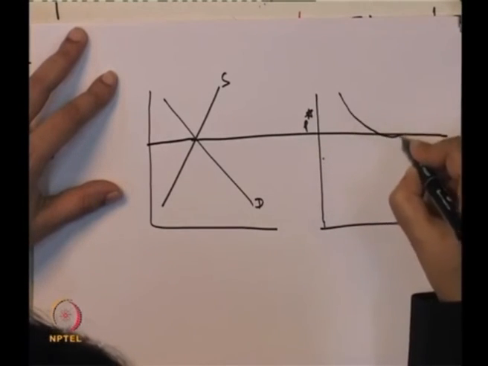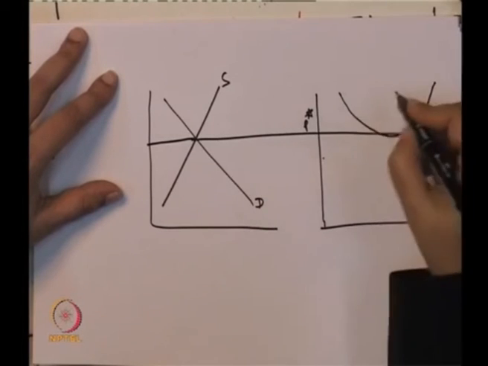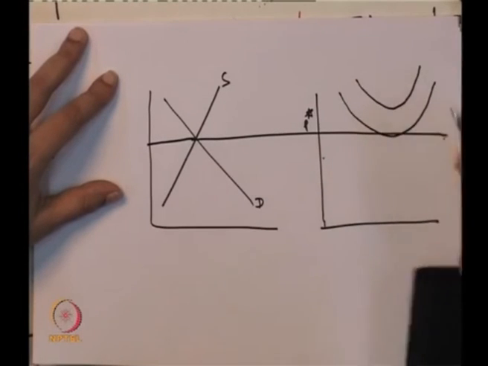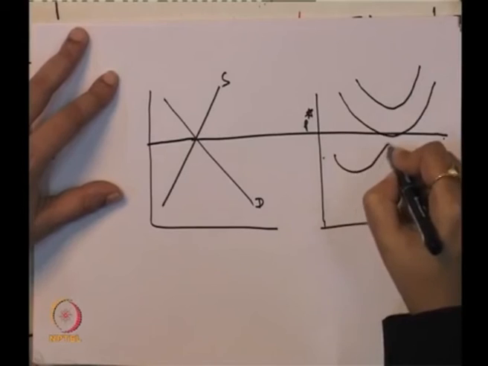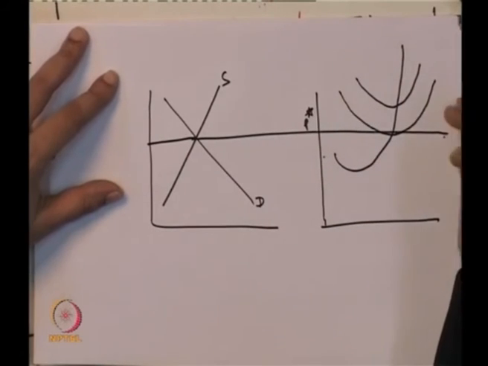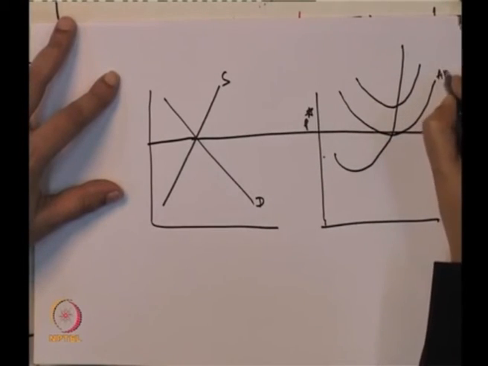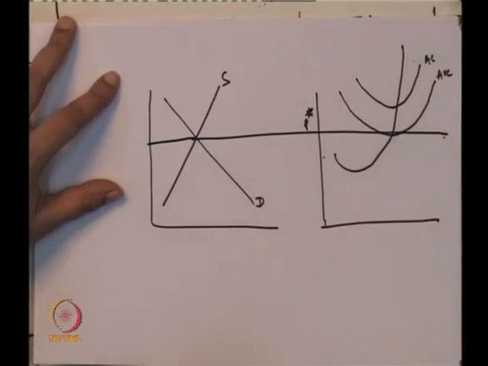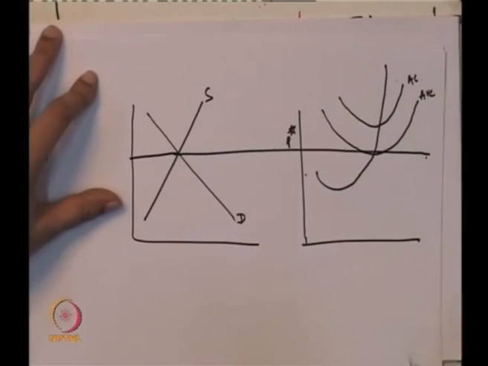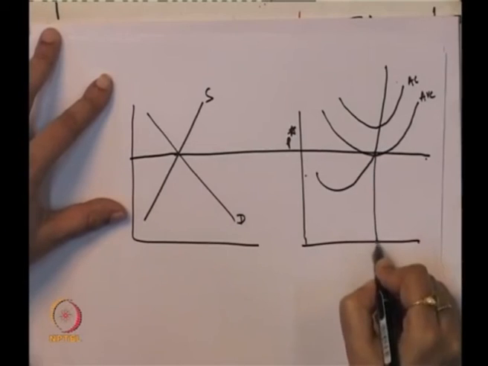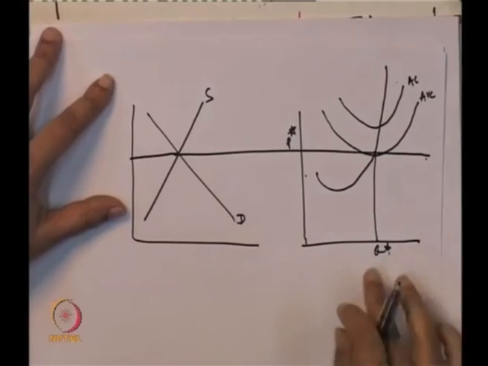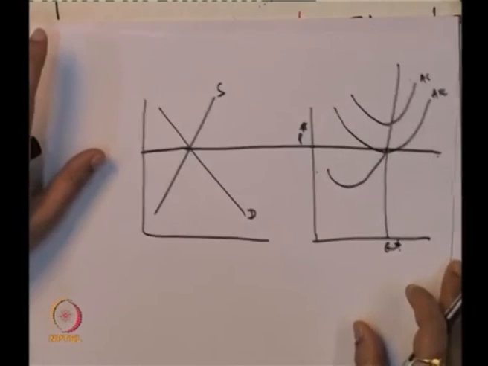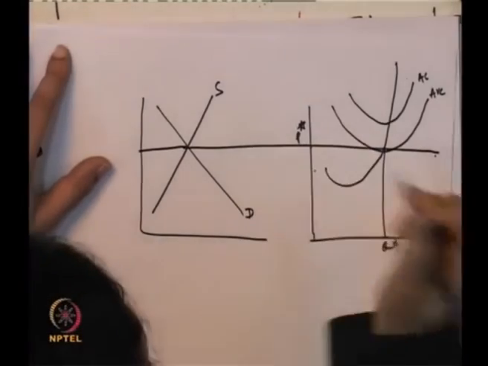Here we are representing the average variable cost, the average cost, and the marginal cost curve, which intersects the average variable cost and average cost at their minimum points. This is the level of output.